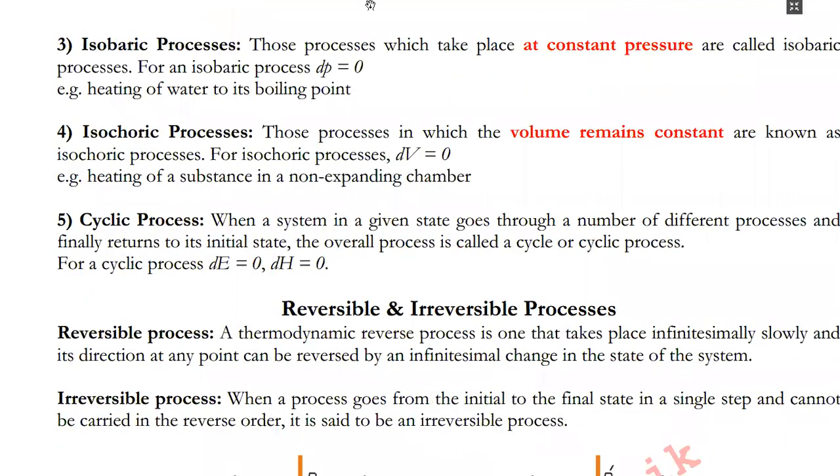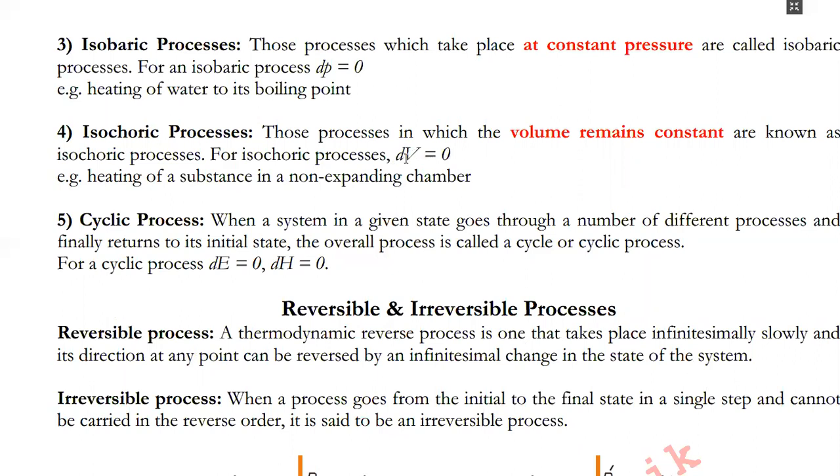In case of isobaric process, dP is equal to 0, d means small change, and P means pressure. There is no change, not even a small change in pressure, that is why dP is 0, that means delta P is 0. In case of isochoric process, there is no change in volume, that is why dV is 0.